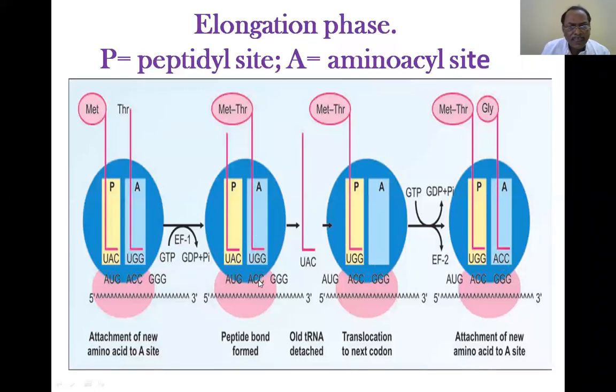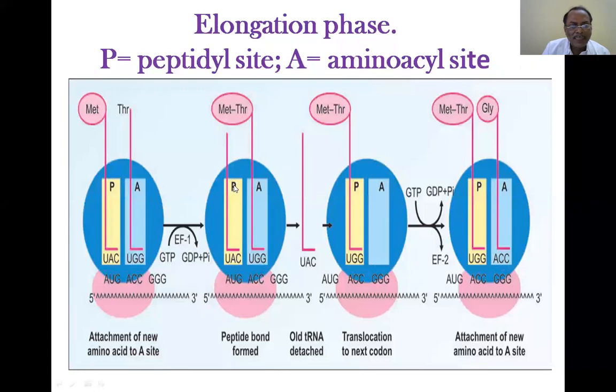The first code in the mRNA, ACC, has called for threonine, which is joined with methionine, and now the methionine-carrying tRNA is free, mind you. But where is it present? It is present in the peptidyl site.